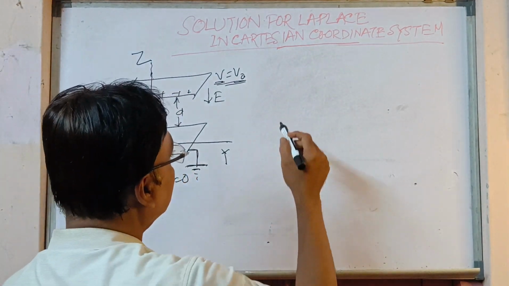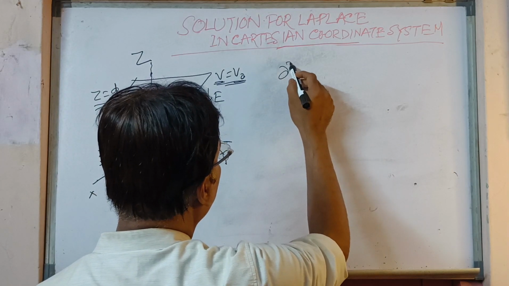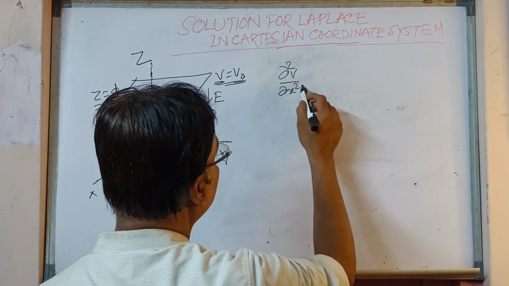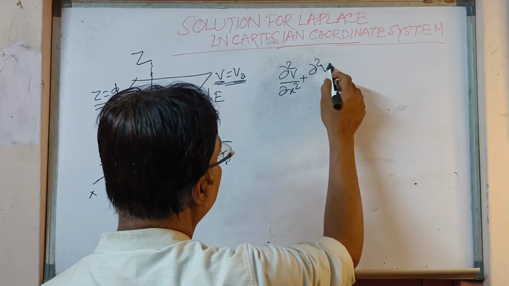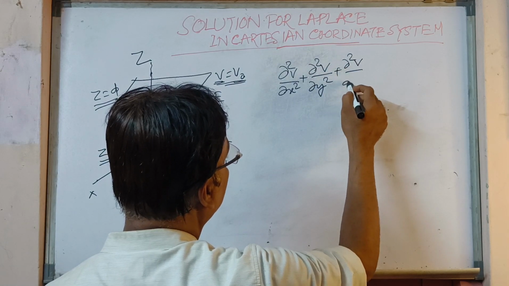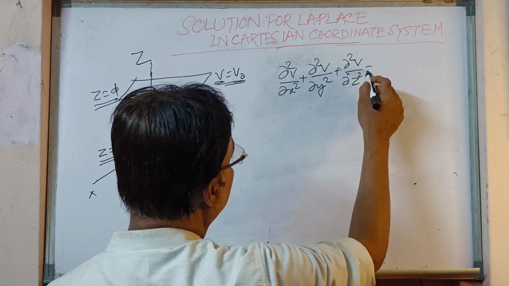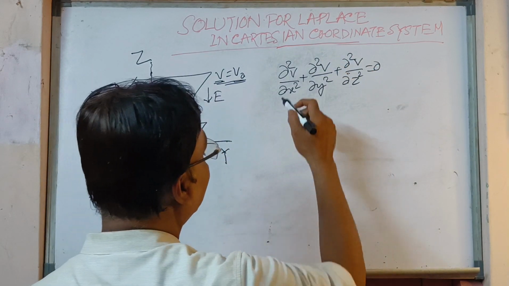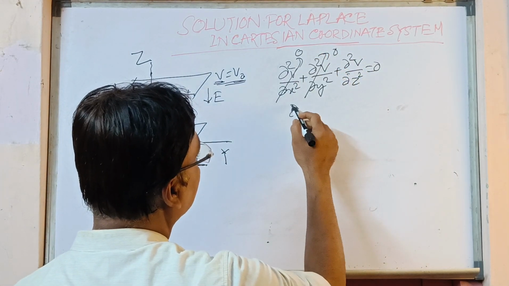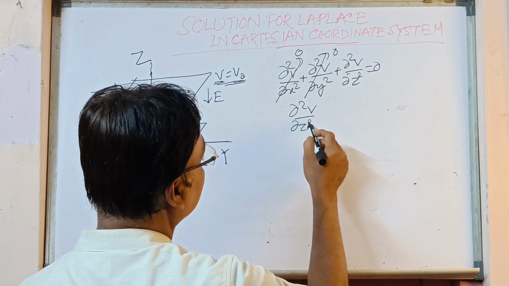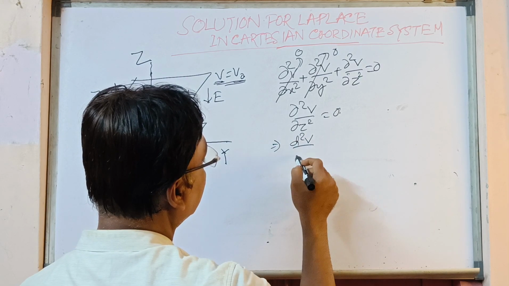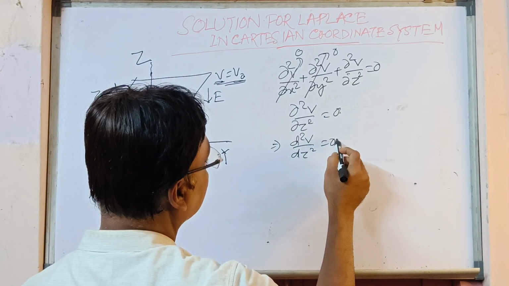Now by using the Laplace equation we know that del square V is equal to 0. For the Cartesian coordinate system this will be dou square V by dou x square plus dou square V by dou y square plus dou square V by dou z square, and that will be 0. As you know the variation is only along the z direction, so the x and y terms will be 0. So literally it will be d square V by dz square is equal to 0.